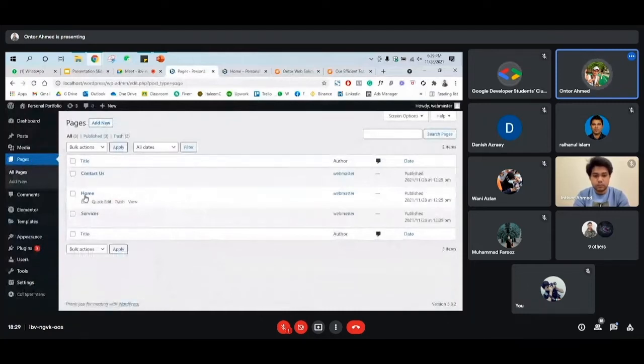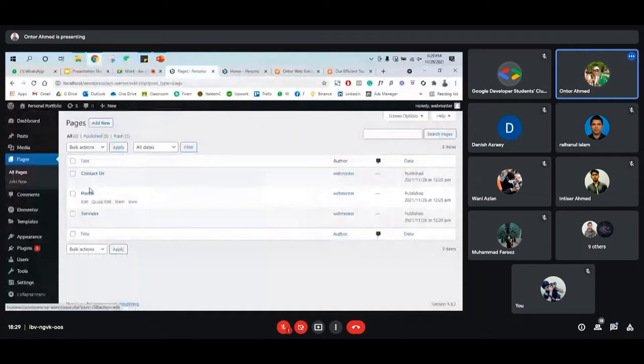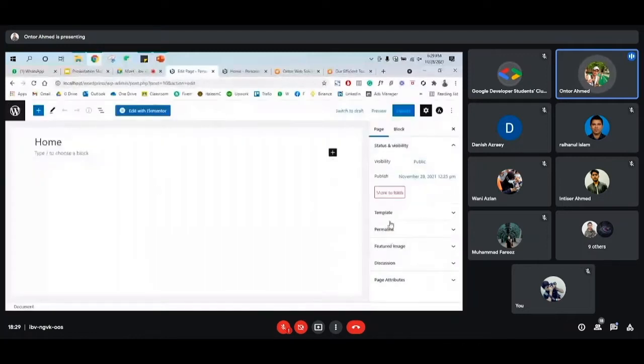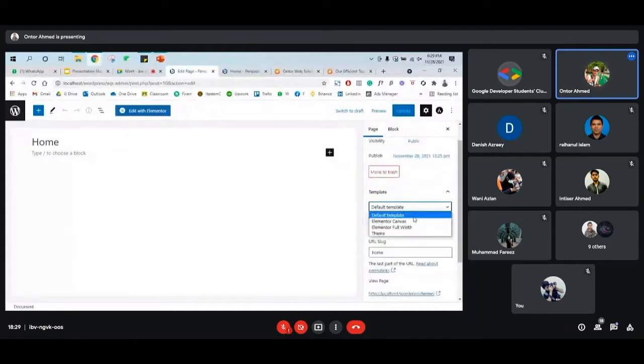we need to click edit the home because we will edit the home page first. And for that, you need to click edit just from here, and then you can see there's a lot of options. You can see the template option, default template, permalinks, and all other things. So for the template, we'll click Elementor full wide and then update it. After that, once you click the home, you need to click edit with Elementor.